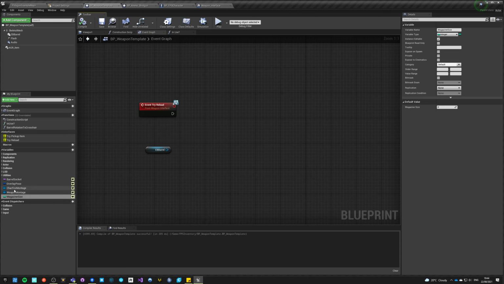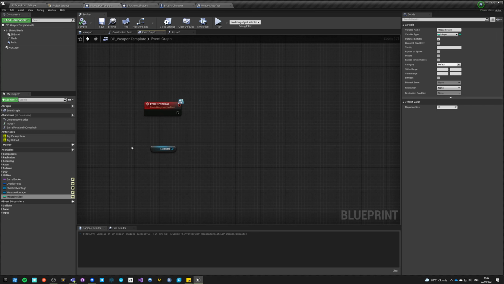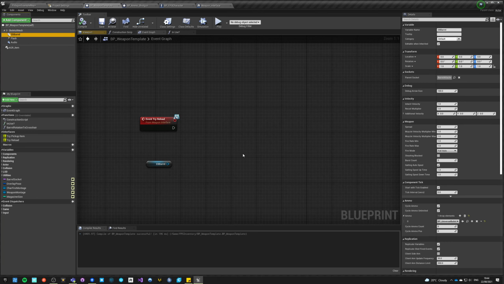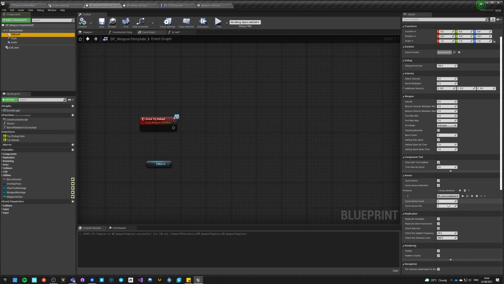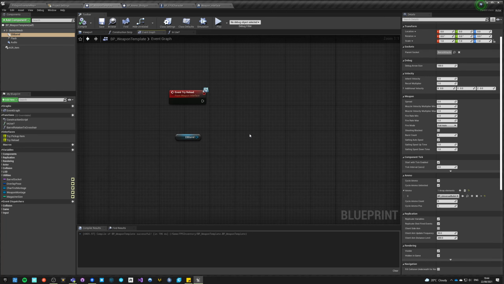So for example, an extended magazine or something like that. So let's say that by default it's 15, or by default it could be anything that is the default for cycle ammo count, but never mind. Let's just make it some value.